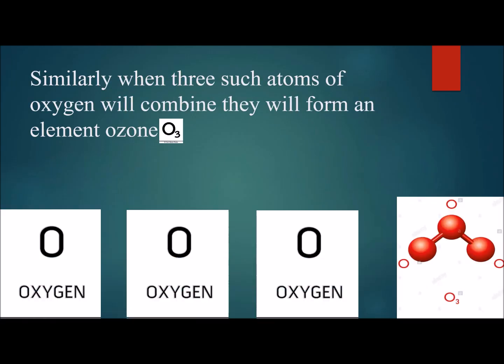I will show you that more than two oxygen atoms can also combine together to form an element, such as here you can see there are three atoms. They are of the same type and they form an element known as ozone, or they make a molecule of ozone, that is O3, in which three oxygen atoms combine together to form an ozone molecule, ozone element.